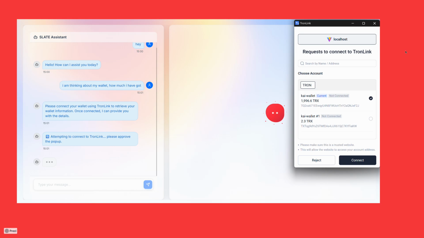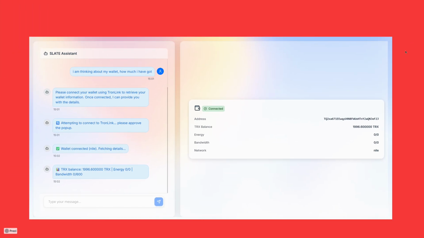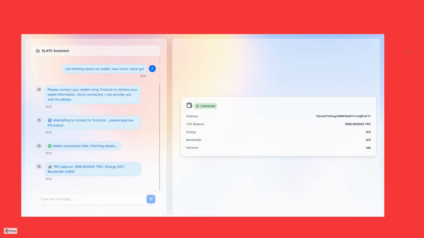It understands that you're looking for information about your wallet and it doesn't have it, so it has to connect to the wallet. It checks whether TronLink is present in your browser. If it is, it will initiate a connection. If it is not connected, you'll get a pop-up, and all you have to do is click connect. As soon as you connect, it pulls all the information and displays it on the right side, and also gives that information in the chat bar.